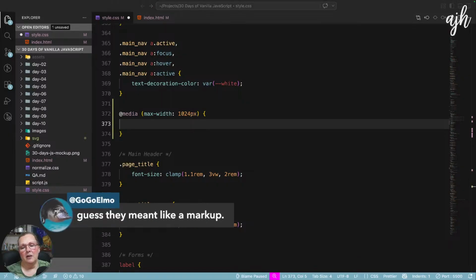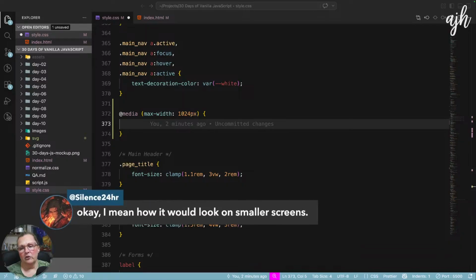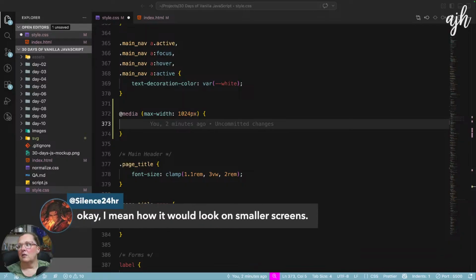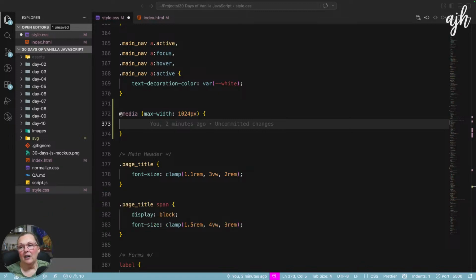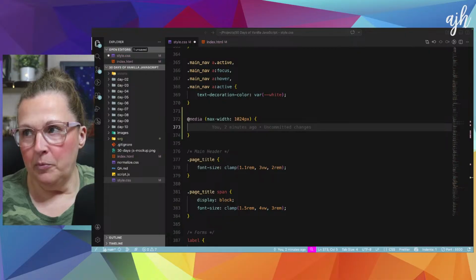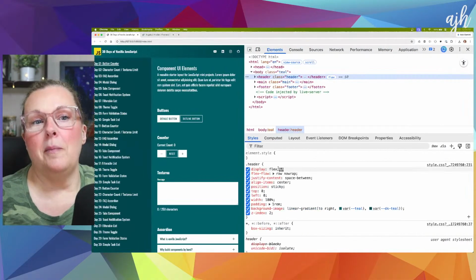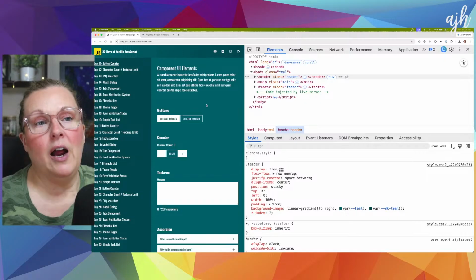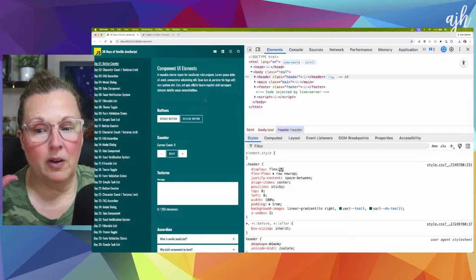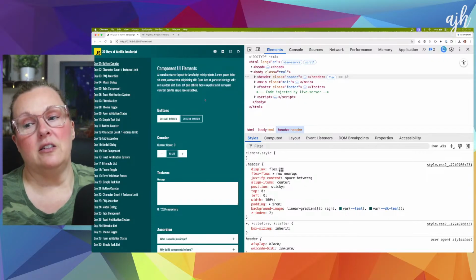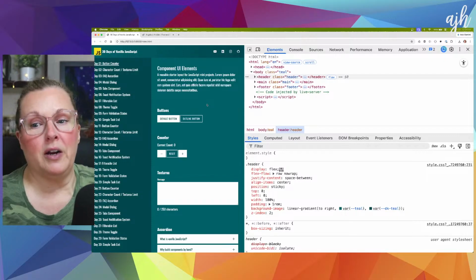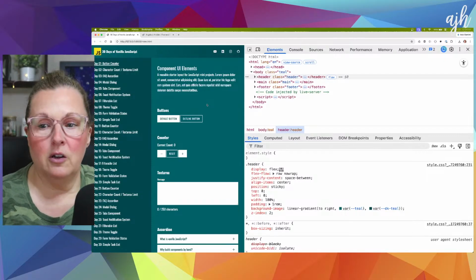And Malik says, guess they meant like markup. Okay, I mean, how would it look on smaller screens? I'm doing that now. I'm doing it now. I designed it. I don't have mockups. I think you're asking if I have mockups for mobile. No, I almost never have mockups for mobile. I just write the code and I visualize how I want it to look, and that's exactly what I'm doing right now. That's part of the process of building the site, right?